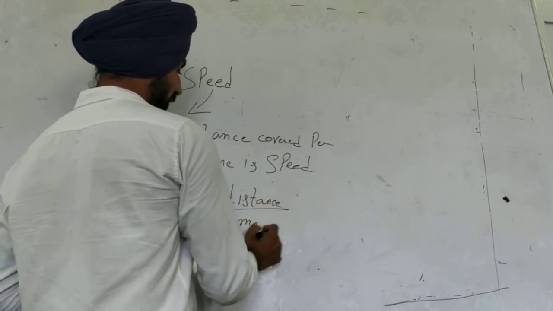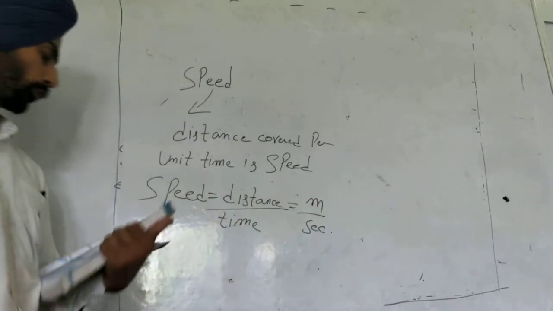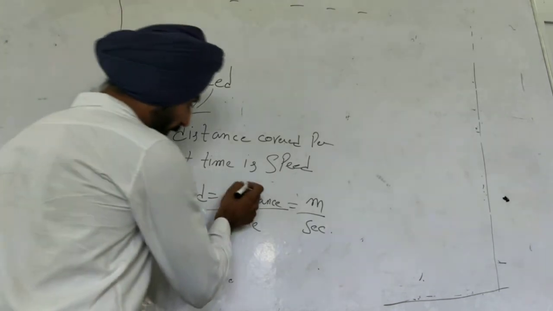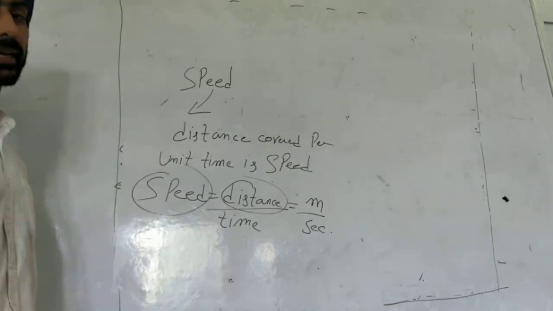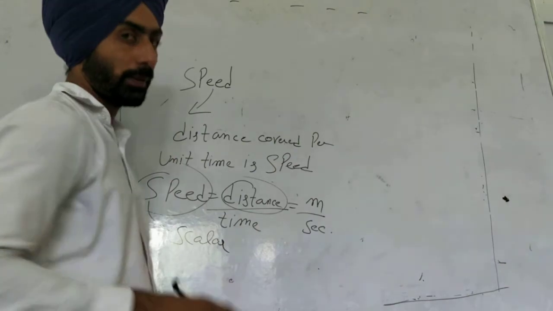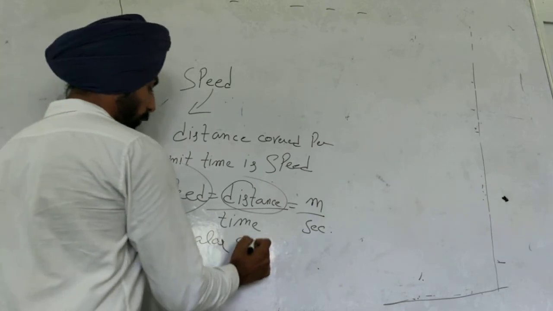So what is the unit of distance? Meter. Time is second, so meter per second. So speed unit is meter per second. You know that distance is a scalar quantity. Speed will also be a scalar quantity. That means it depends only on magnitude, no direction. Speed has no direction, only magnitude. It's also a scalar quantity.